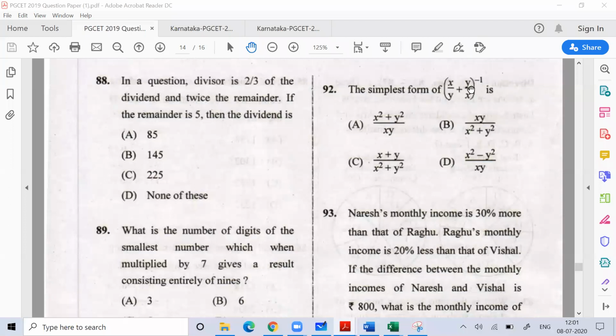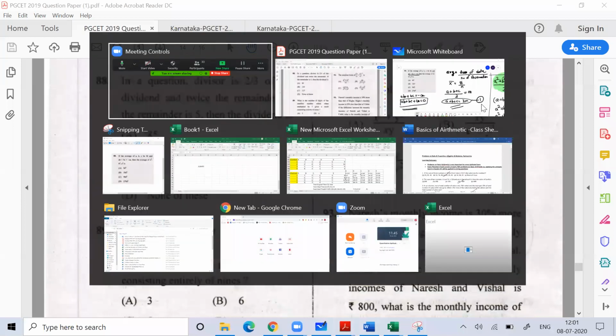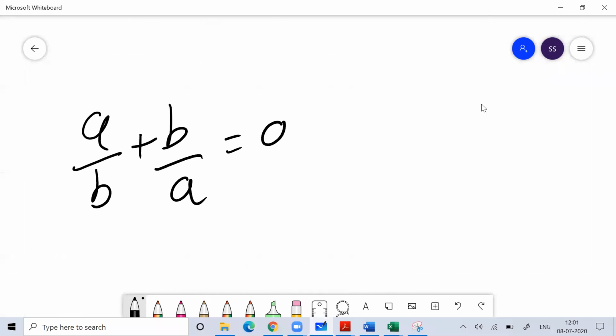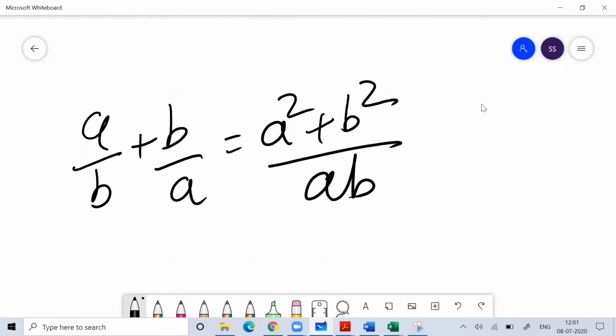So what is x/y plus y/x? That is (x square plus y square) by xy. Always remember this, okay? Keep this in your mind. You always remember a/b plus b/a is always equal to (a square plus b square) by ab. Keep this in your mind.